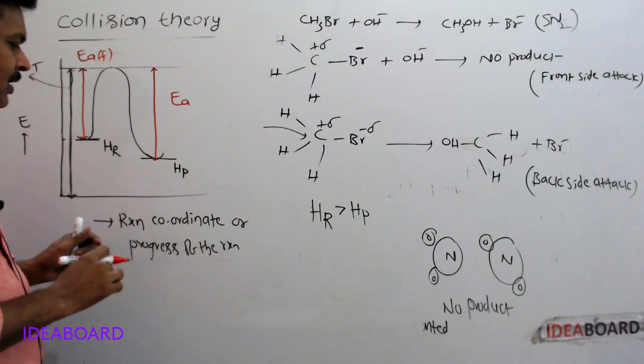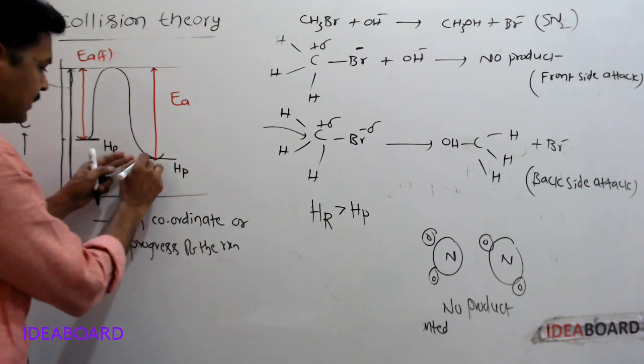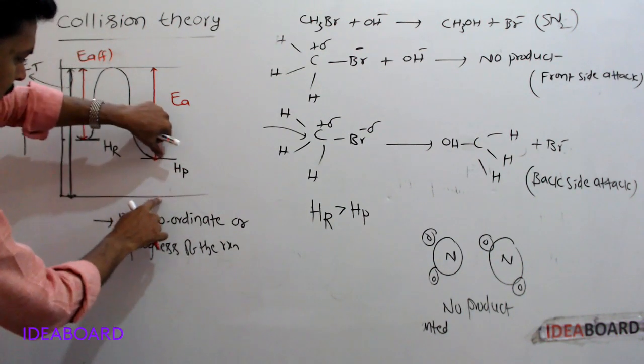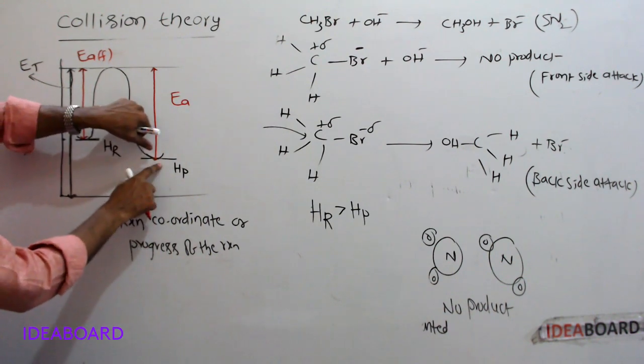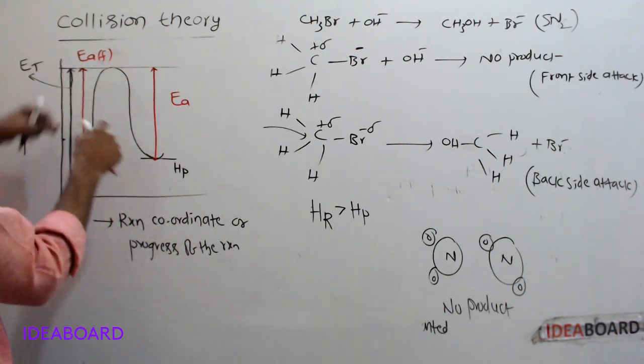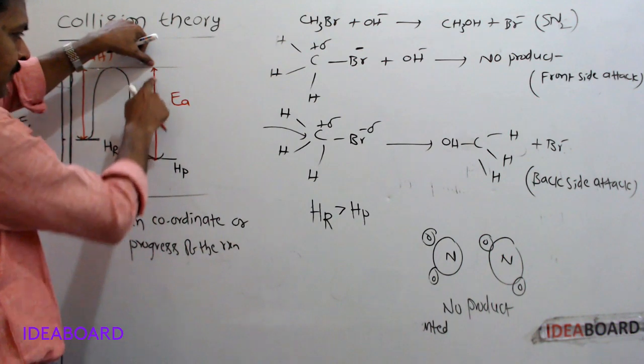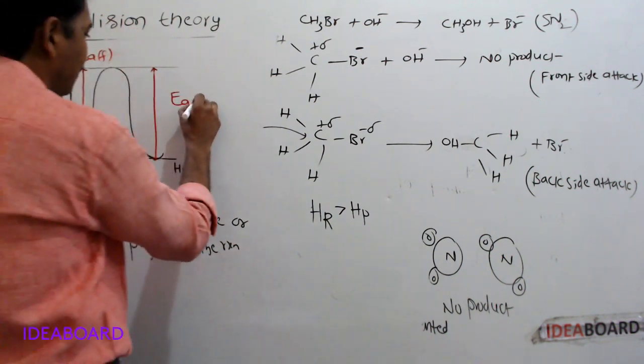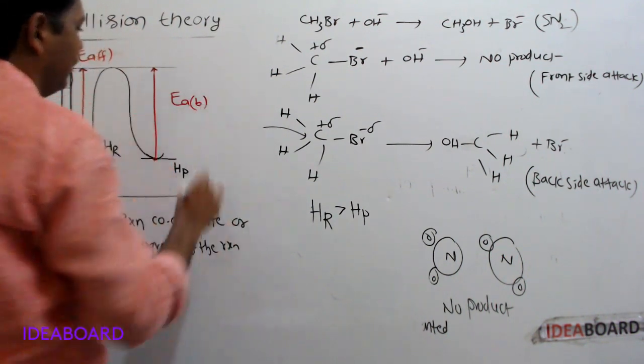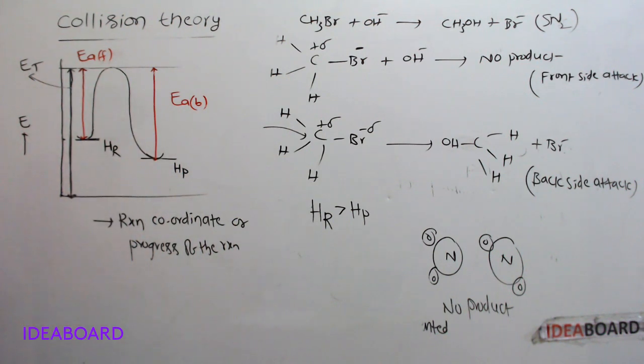If we take products, at normal conditions only this much energy is present. But to form the reactants, still this much energy is required. This is nothing but activation energy for backward reaction.